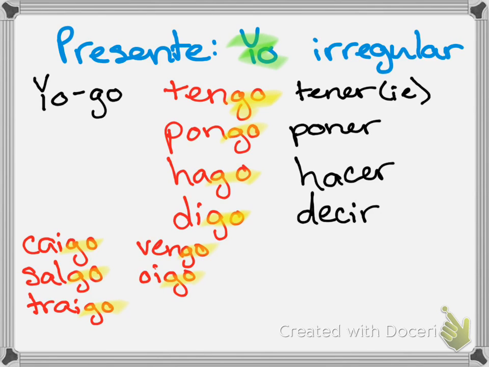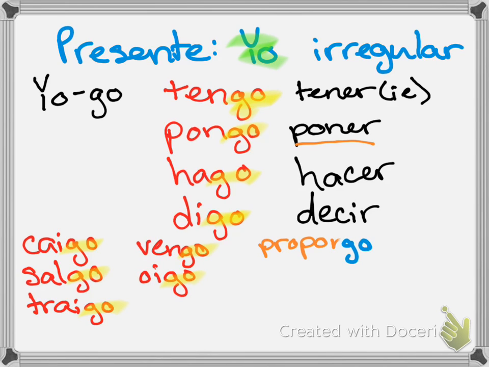Also, you should know that any verb that ends similarly to these is also going to have the change. For example, any word that ends in poner is going to have the same change. Okay? For example, proponer, which means to propose, would change to propongo.